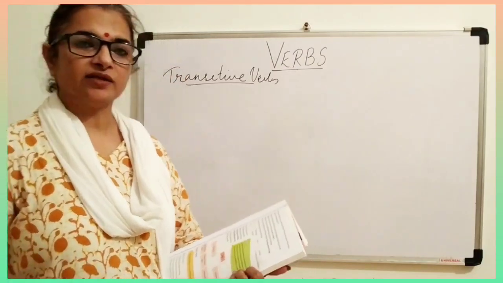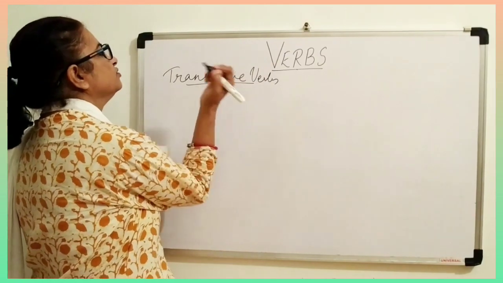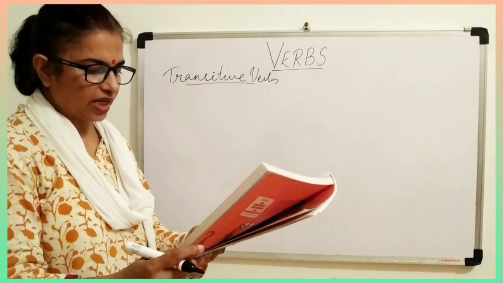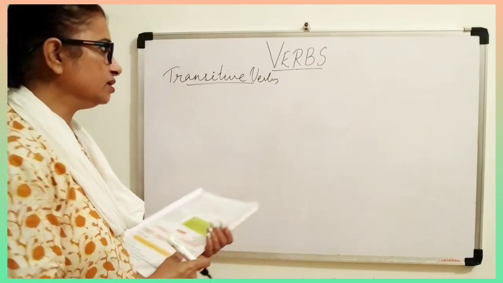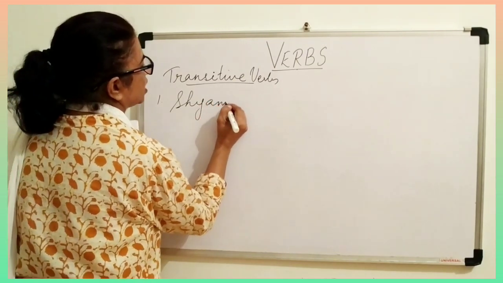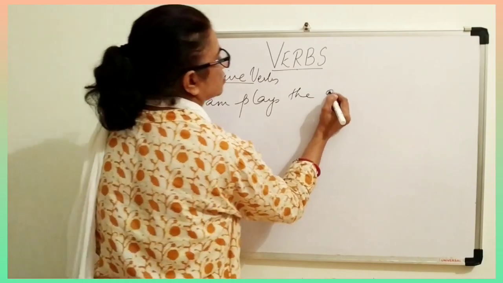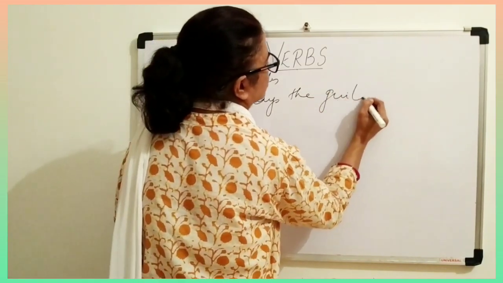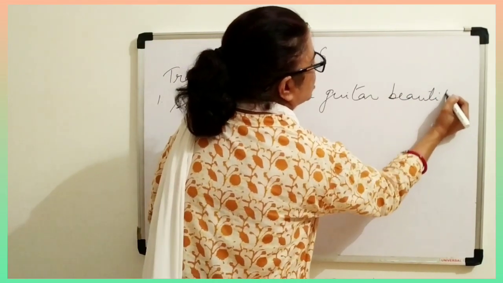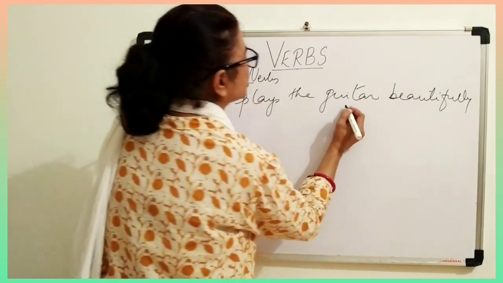Now let us understand with some more examples. Okay, this transitive verb. Now see, for example, I'll write one sentence. Shyam plays the guitar beautifully. Shyam plays the guitar beautifully. So how he plays? Beautifully. Now this is guitar.